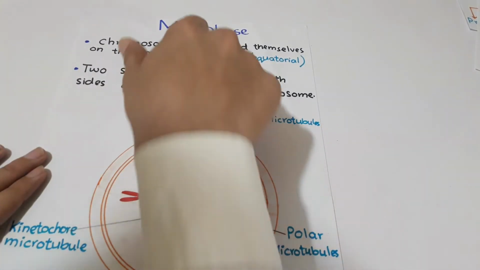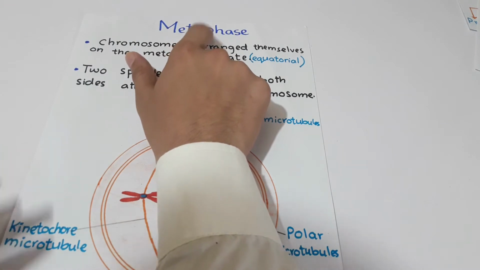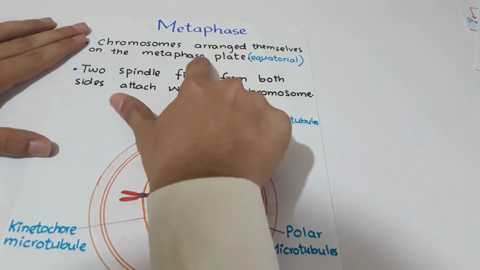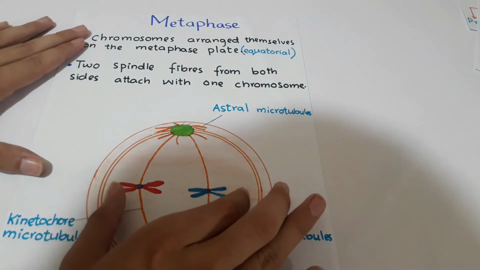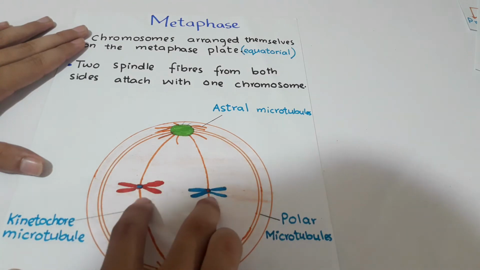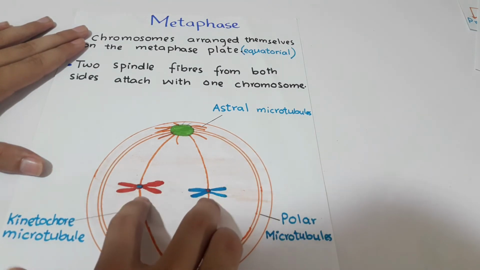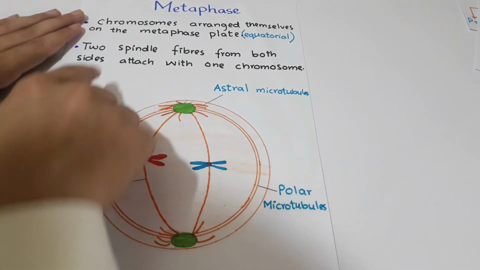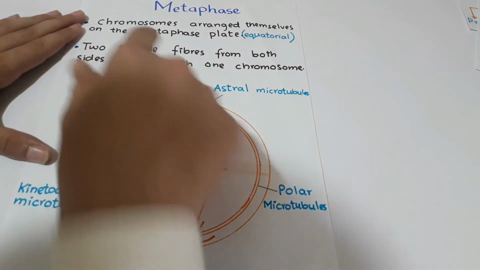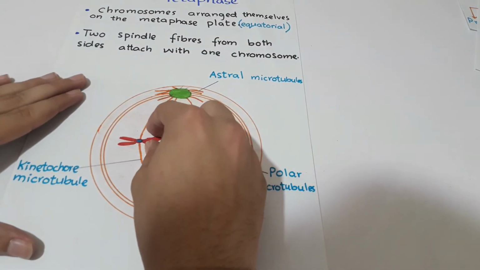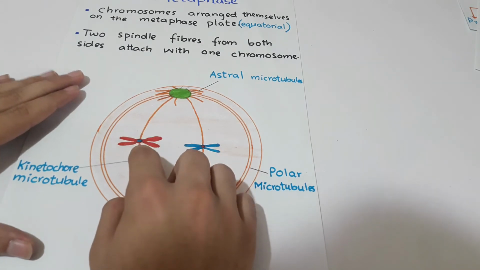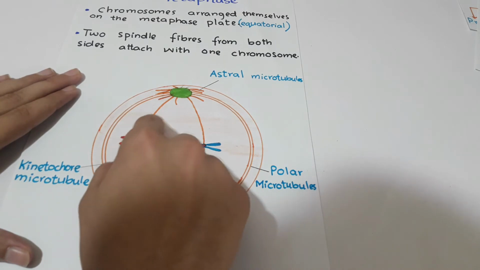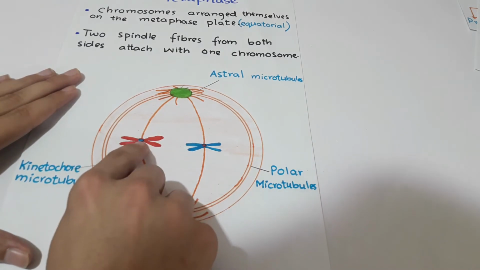The second phase of karyokinesis is metaphase. In this phase, the chromosomes arrange themselves on the metaphase plate. The metaphase plate is at the middle of the cell, where the chromosomes arrange themselves. It is also called the equatorial plate. The next event that occurs in metaphase is that spindle fibers attach to each chromosome from both sides, meaning two spindle fibers attach to one chromosome from both sides at the area of the kinetochore.